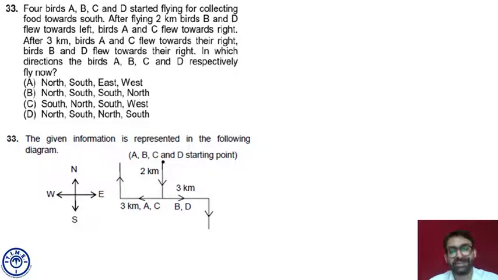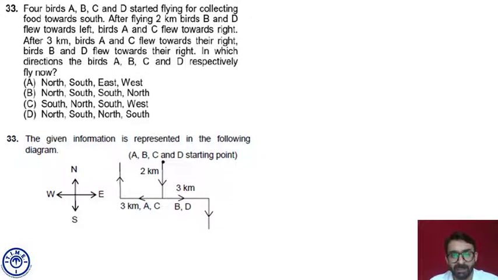Now A and C are facing north and B and D are facing south. So my answer is A is facing north, B is facing south, C is facing north, D is facing south. So north, south, north, south. Answer choice is D, Delhi. I'll repeat this question.